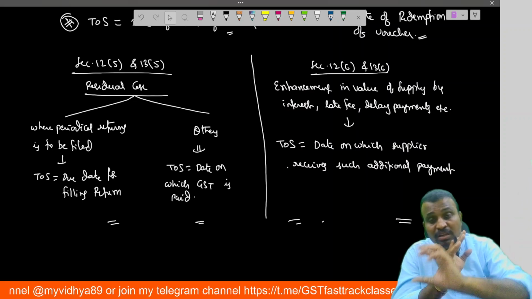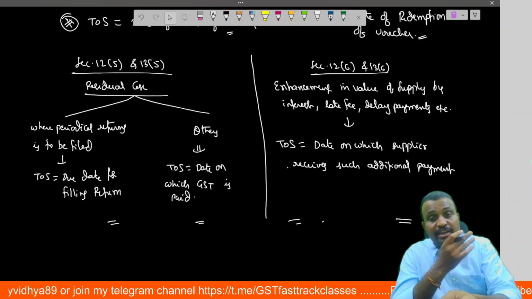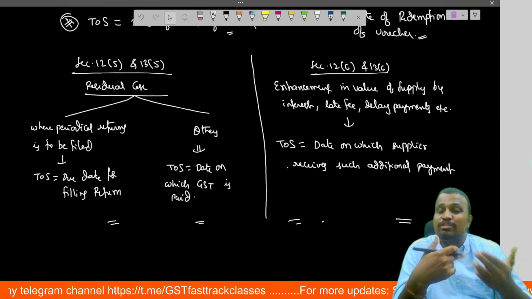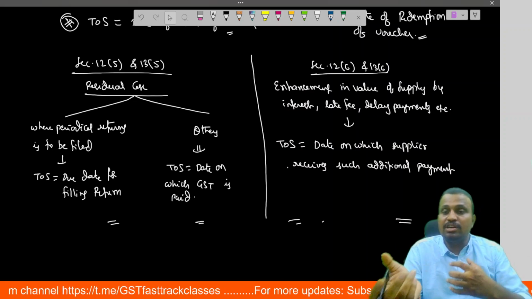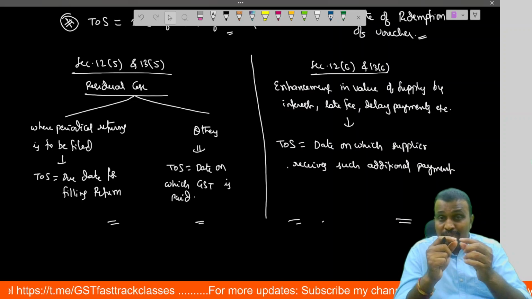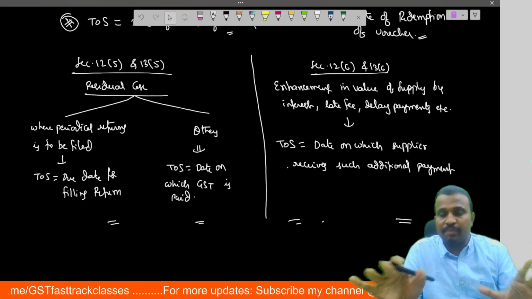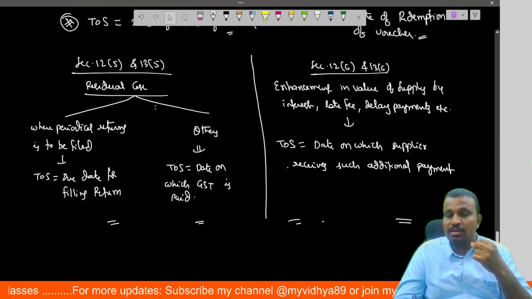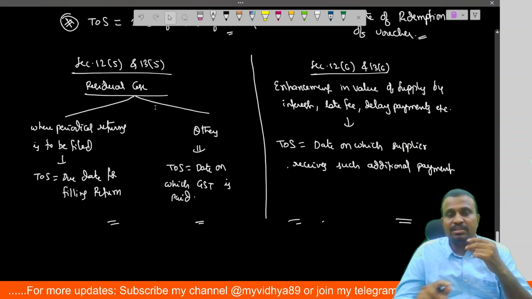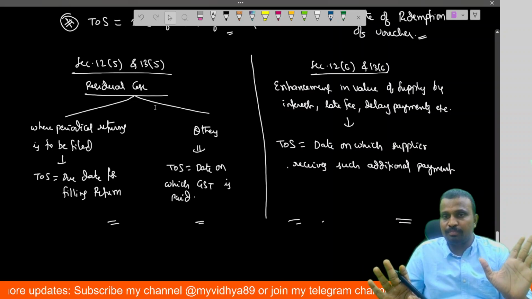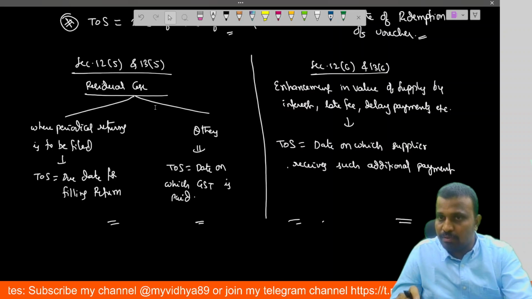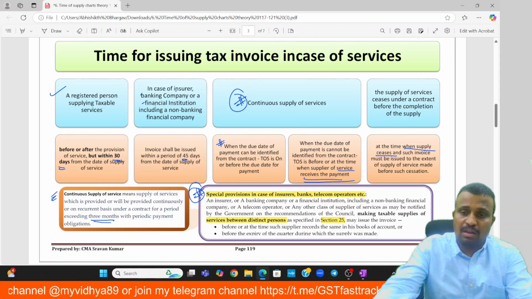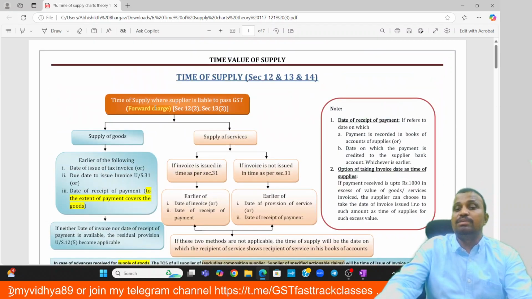We are not talking about the actual supply. We are talking about any additional payment, any additional payment we received because of delay in payment, nothing but interest, late fee or delayed charges. For that additional payment, what is the time of supply? The date on which the supplier receives such additional payment is the time of supply. So this is about 12.6 and 13.6. Okay, so these relate to sections 12 and 13.